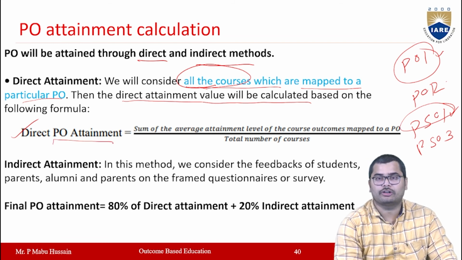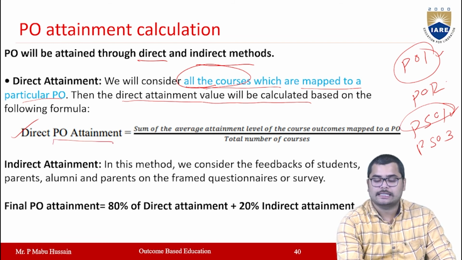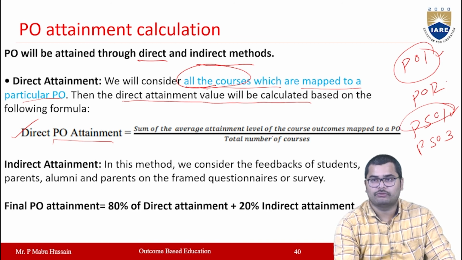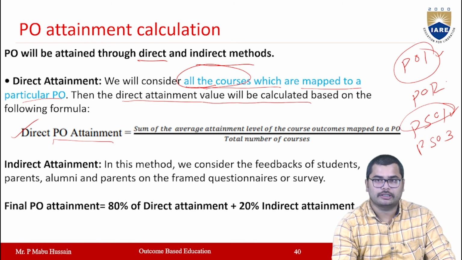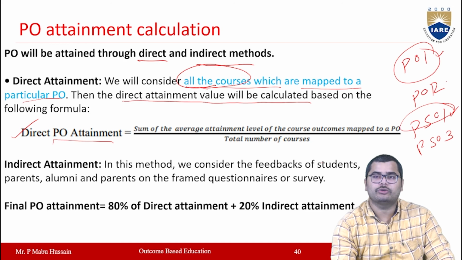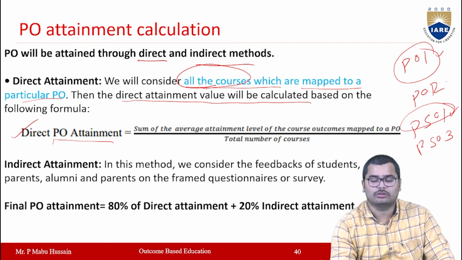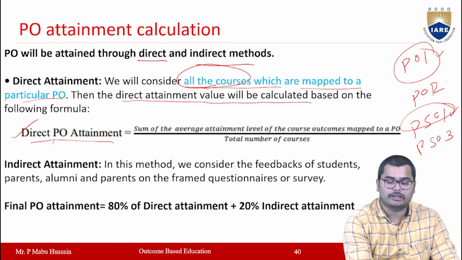Direct attainment for a particular PO will be equal to the sum of average attainment levels of course outcomes mapped to that particular PO or PSO divided by the total number of courses. That gives you the direct PO attainment.